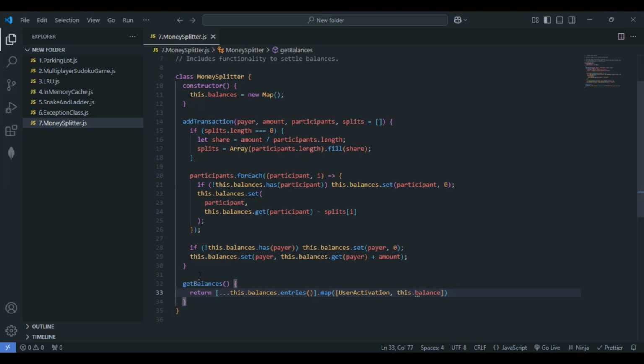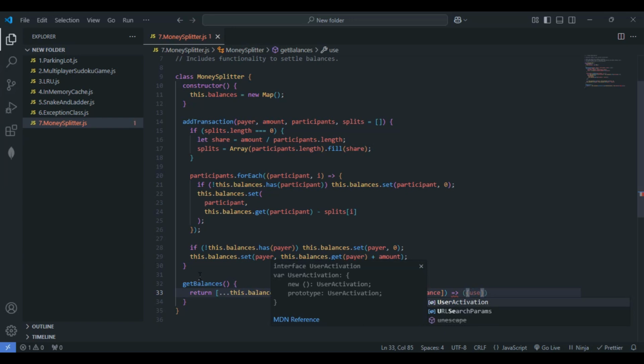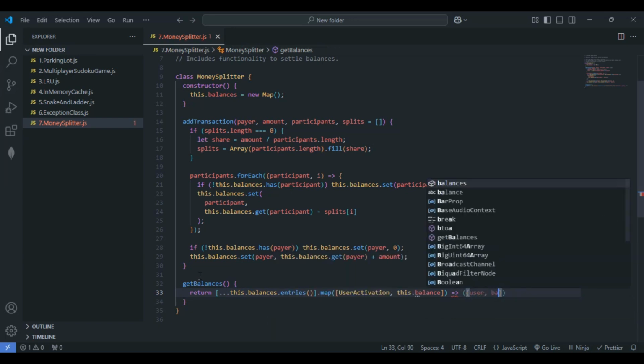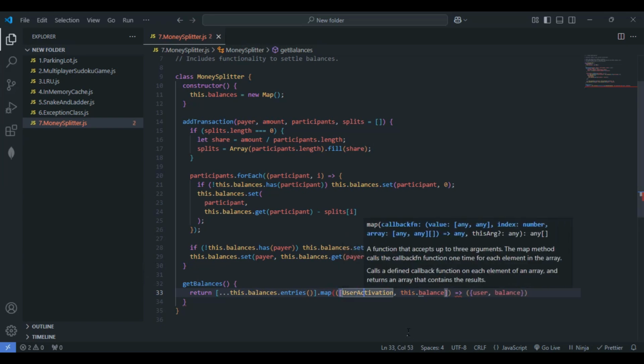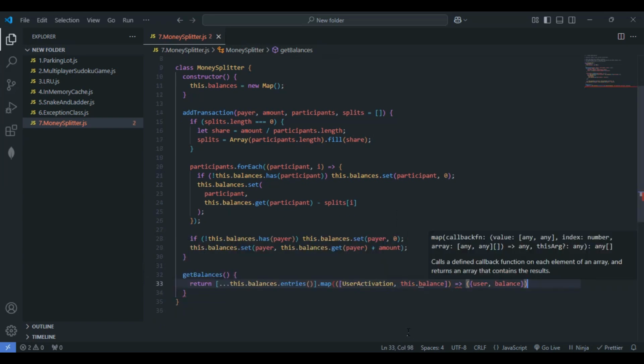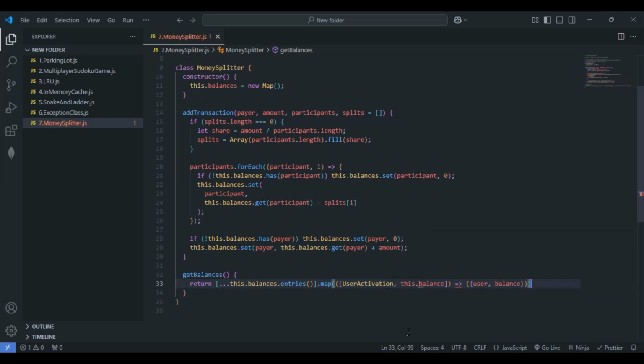So we are mapping here, right? So I'll just give user as well as balance. So I hope this is clear. I missed something here. I don't know what I missed. Just give me a second here. So yeah, I'll do one thing. Let me pass one more parenthesis here. Here also, let me pass the parenthesis. So what mistake did I do here?